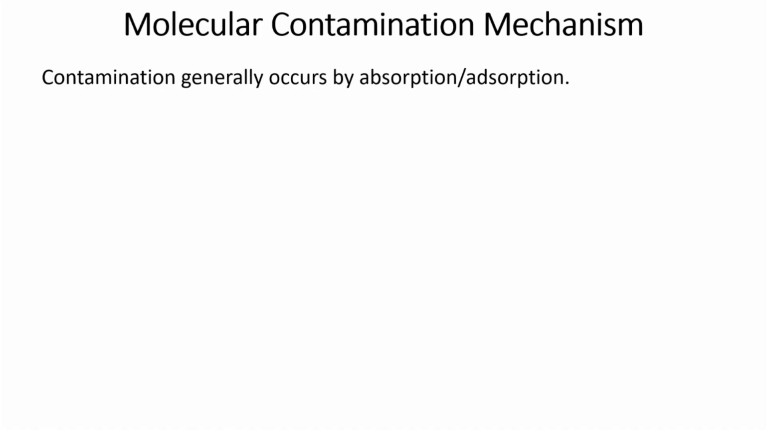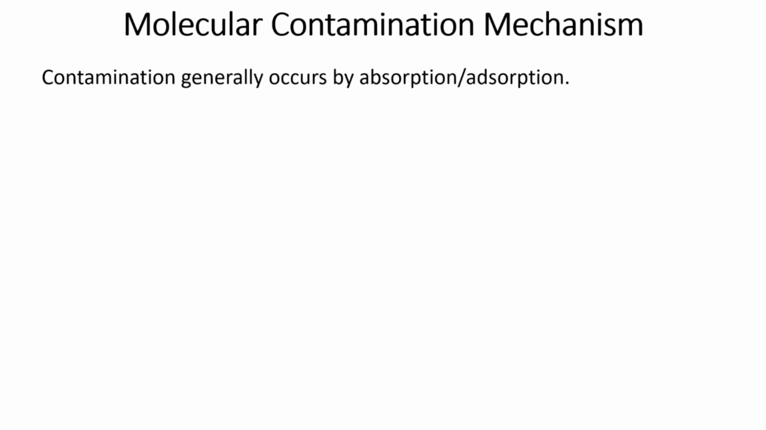Okay. Now the next process comes, that is molecular contamination. We discussed yesterday what is molecular contamination. Whenever there is outgassing, the outgassed particles deposit on a cooler surface molecule by molecule and contaminate that surface. That is called molecular contamination. Now, what is the mechanism? This happens by two methods, either absorption or adsorption.